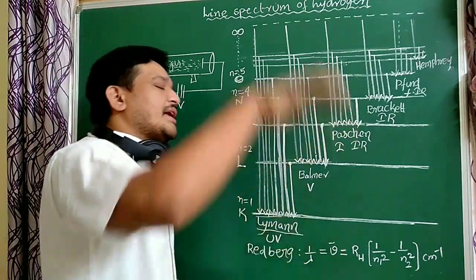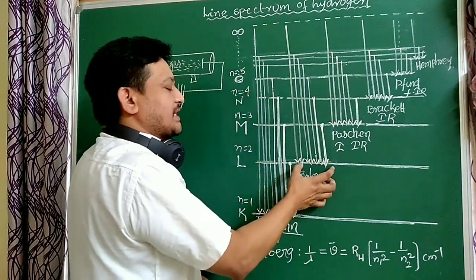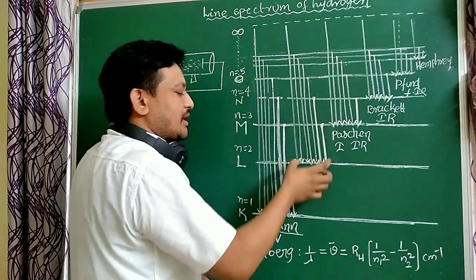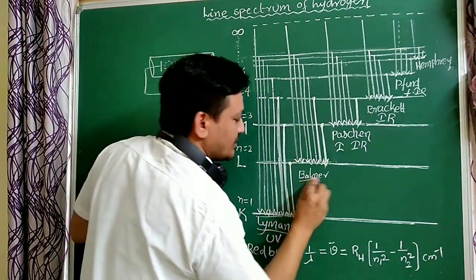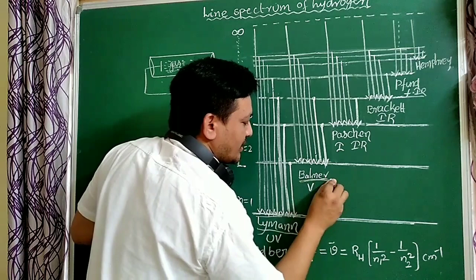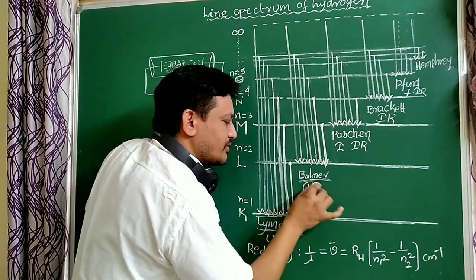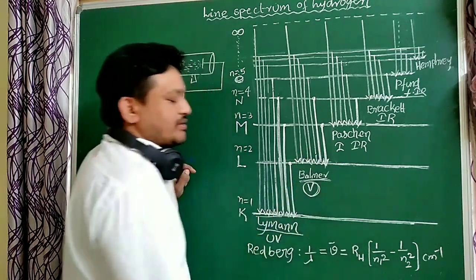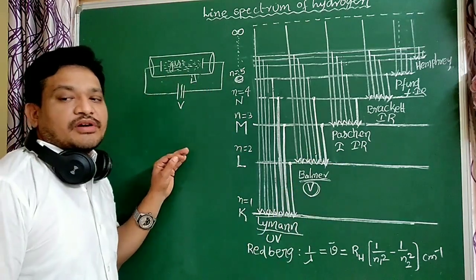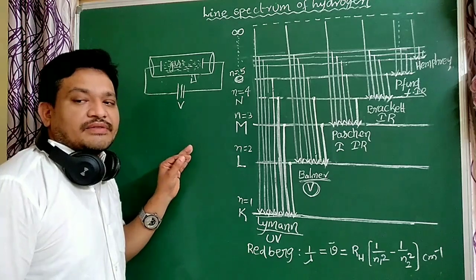So all higher energy states to the second orbit, those lines are called Balmer lines. That energy, that wavelength, that frequency belongs to visible light. The frequency belongs to visible light. That is very important.